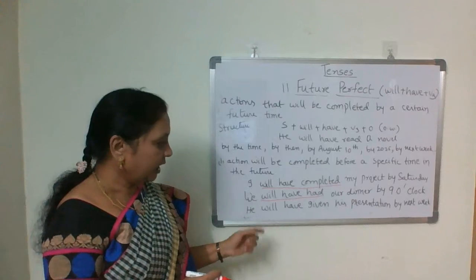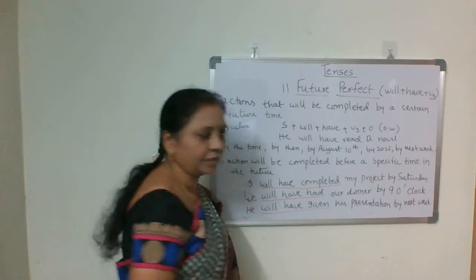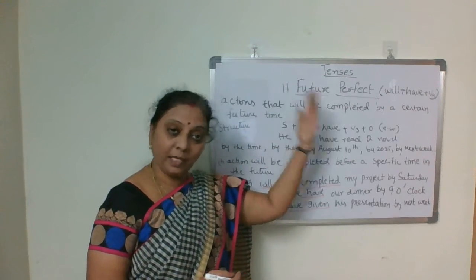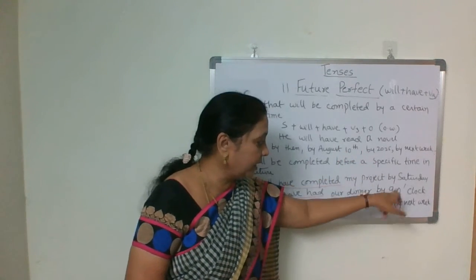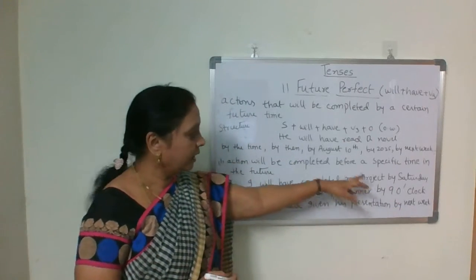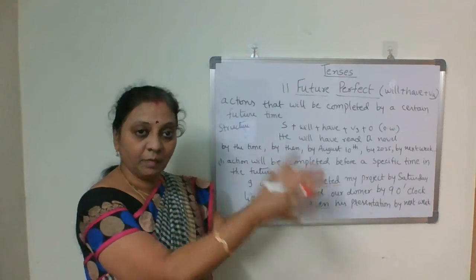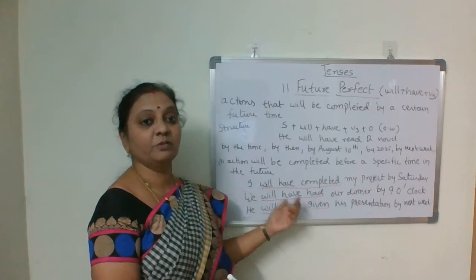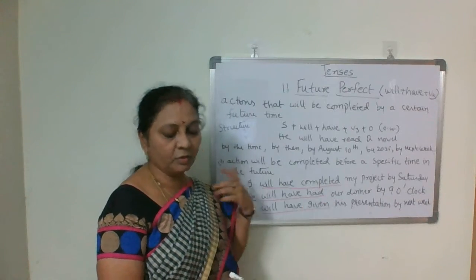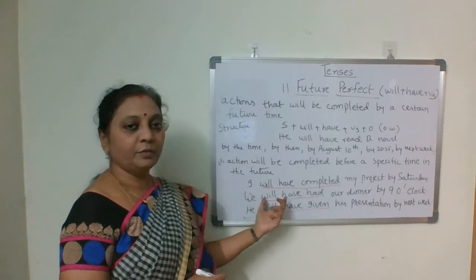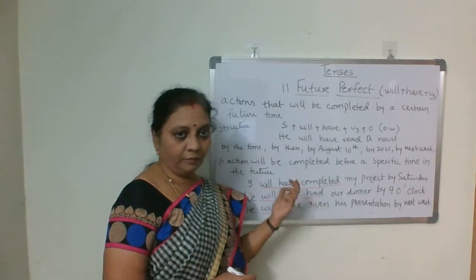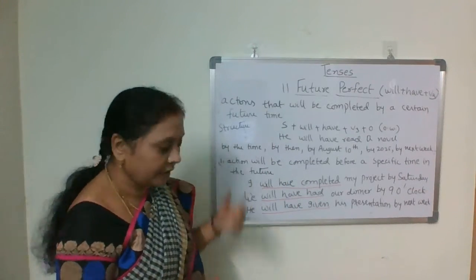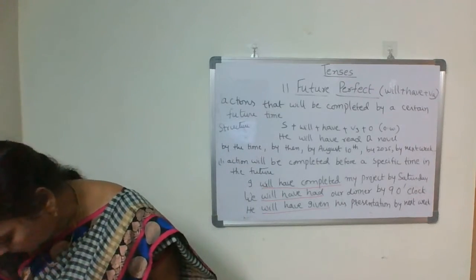Then he will have given his presentation by next week. He will have given his presentation when? By next week. So this is by Saturday, by 9 o'clock, by next week, that indicates the specific time in future. And when you refer to that time, here what you have to use? You have to use future perfect tense. Because we are talking about future, and it is a specific time reference. Okay. Then next, what is the next use?